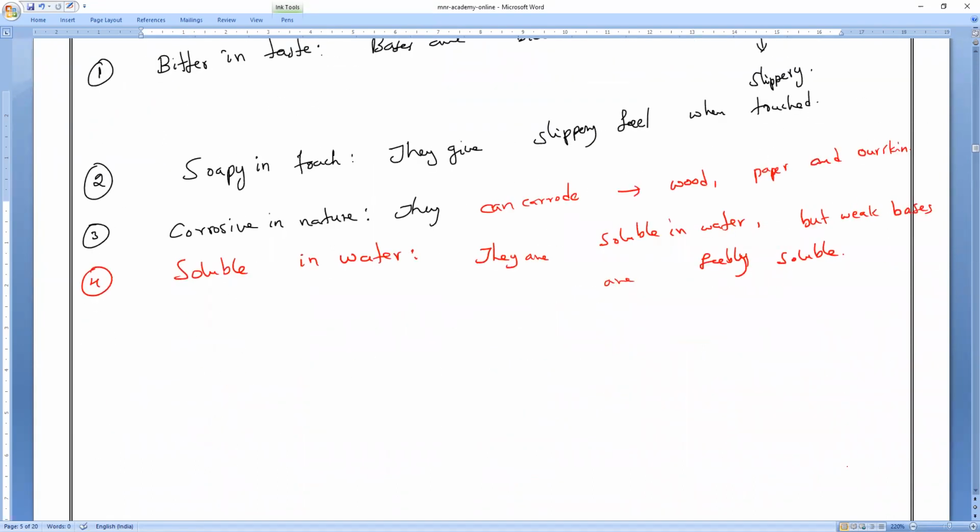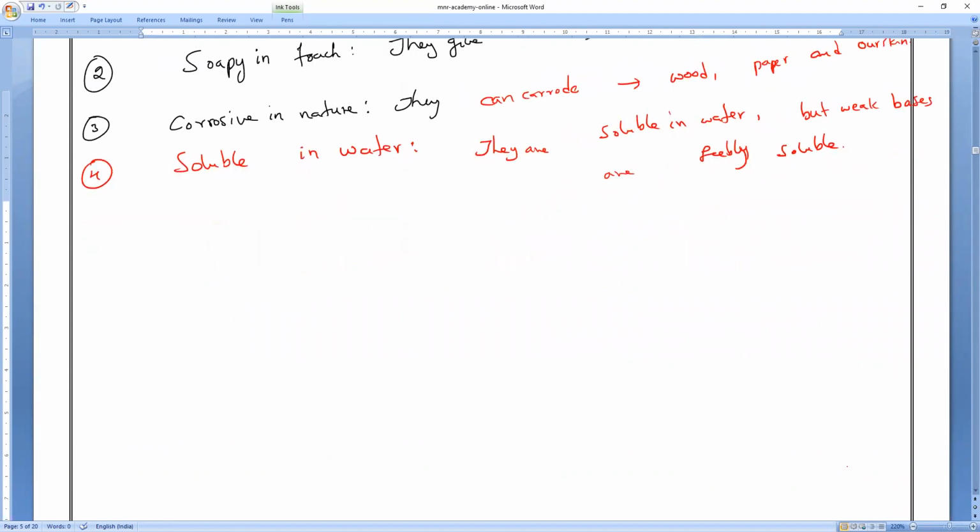Magnesium hydroxide is not fully soluble, because it's a weak base. Feebly means in a way that lacks strength or force. That is why it is called a weak base. Example, magnesium hydroxide, weak base. Understand? Clear, everyone? Next.